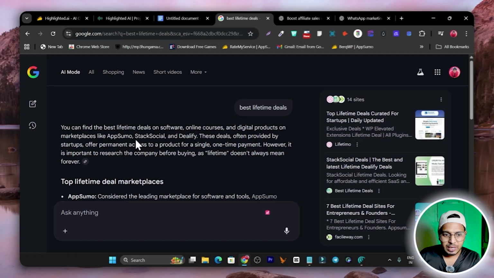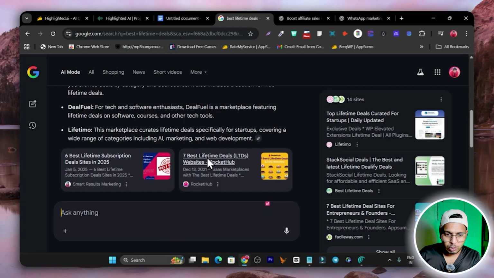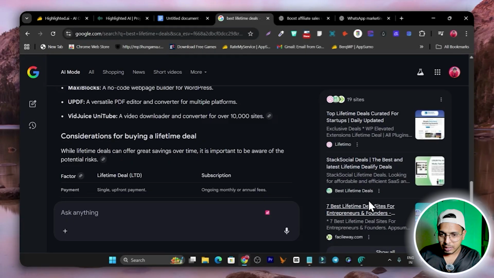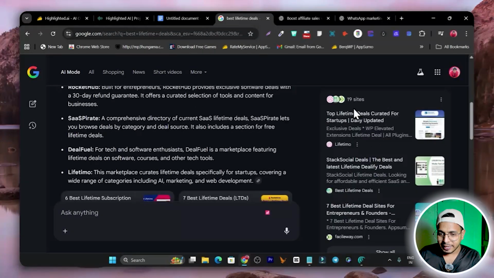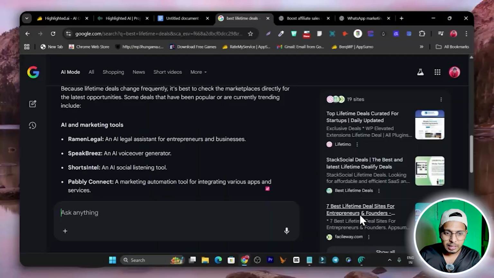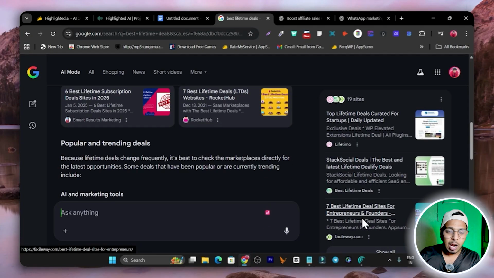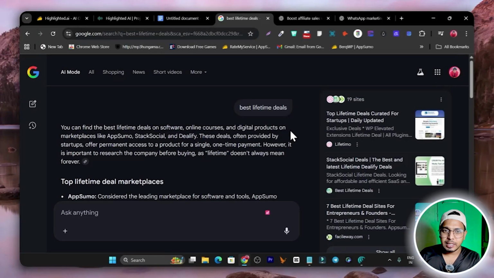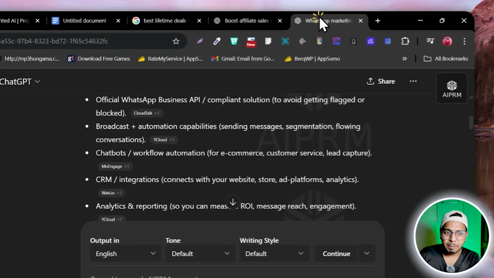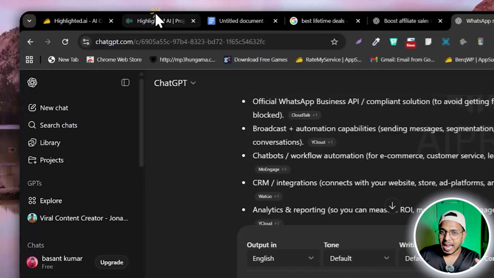You can see we are getting AppSumo here. In the links we will also get AppSumo. So all the 19 sites are appearing now, and there's also some other websites as well, like this is a blogging website. So this is how it is going to help you to monitor whether your brand's content is appearing on the AI mode or not. You can check that with other AI models as well, like ChatGPT or Perplexity. So the platform is actually pretty good.